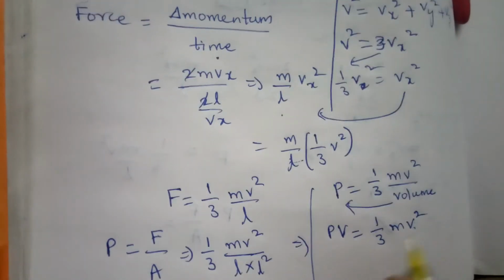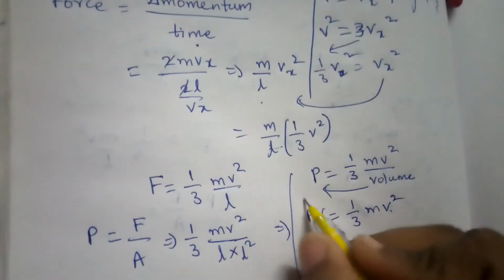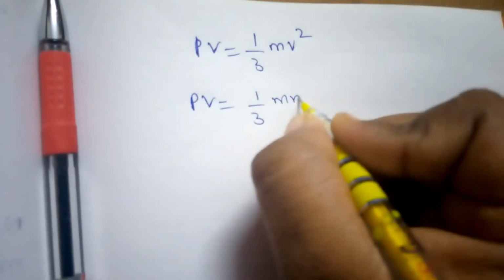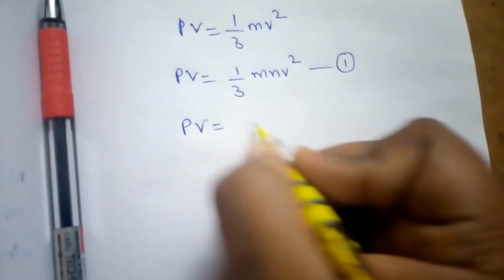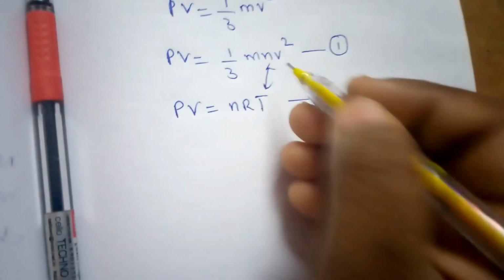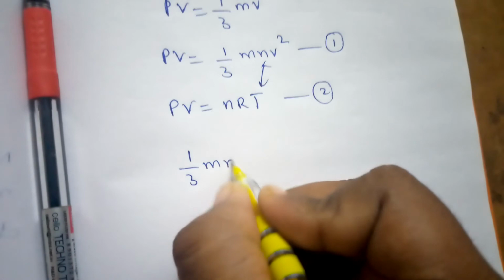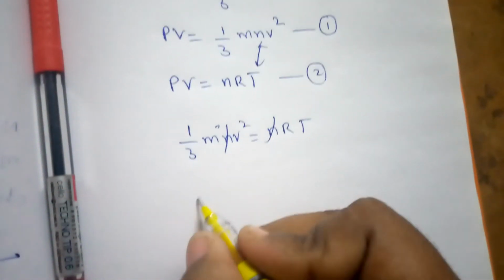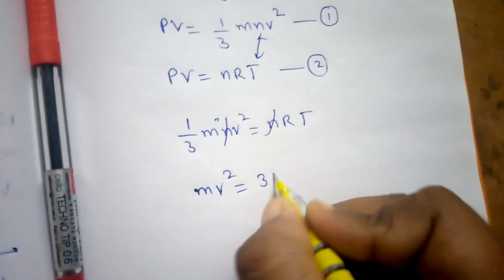Okay, clear? This is the formula, and now you will find out the relation between them. So we got PV equals 1 by 3 mv square. For n number of molecules, you are going to get 1 by 3 mnv square. This is the first one. As per the ideal gas equation, what can we write? PV equals nRT. This is the second relation. Just relate these two. What you are going to get? 1 by 3 mnv square equals nRT, and n gets cancelled here. So what you will get? mv square equals 3RT.